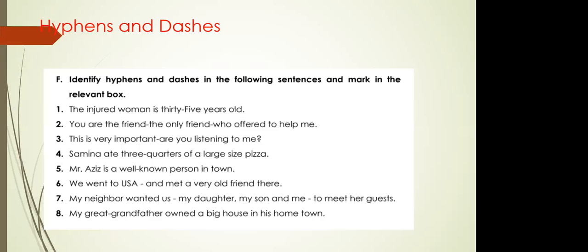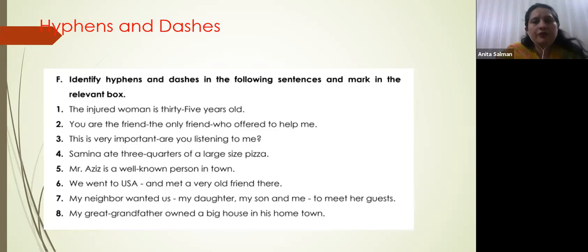We went to USA and met a very old friend there. The sentence was we went to USA, so he added some information in that. Is it dash or hyphen? And met a very old friend there is a dash, good. My neighbor wanted us, my daughter, my son, and me to meet her guest.